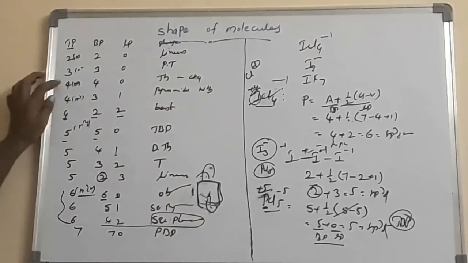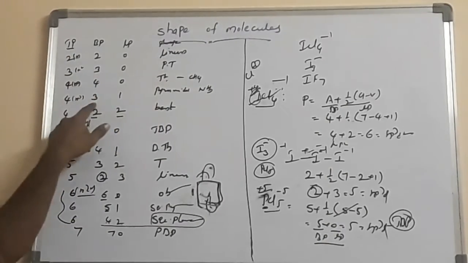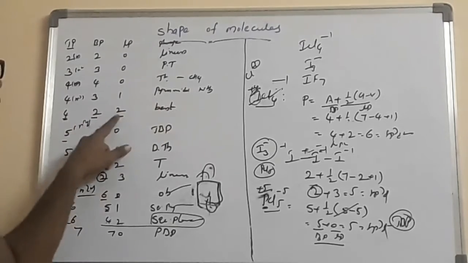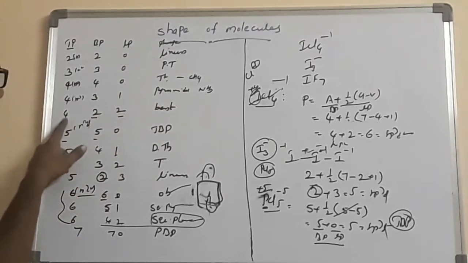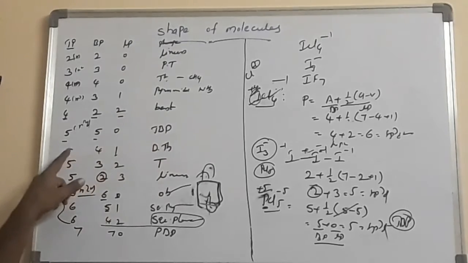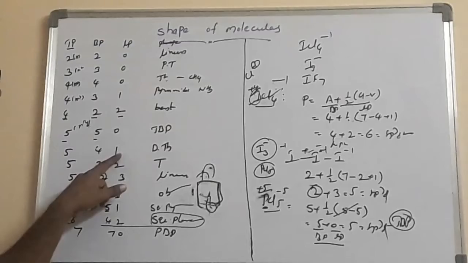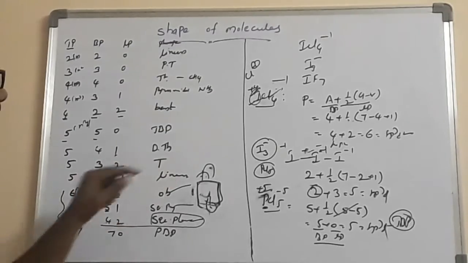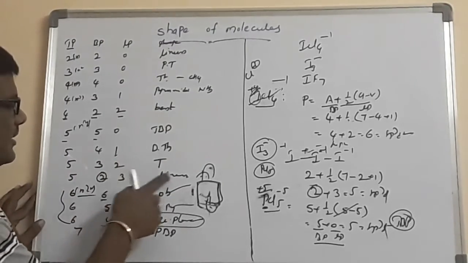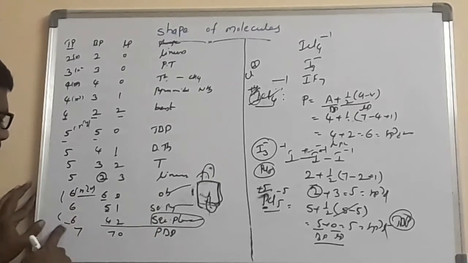Once again you will take from 4, 0 tetrahedral, 3, 1 total 4 sp3 hybridization but shape is pyramidal, 2, 2 sp3 hybridization, total is 4 bent molecule, 5, 0 trigonal bipyramid, 5 only sp3d hybridization only but 4 are the bond pair, 1 is the lone pair, ultimately distorted tetrahedral. 3, 2 is called the T shape, 2, 3 is nothing but linear, 6 nothing but up to here